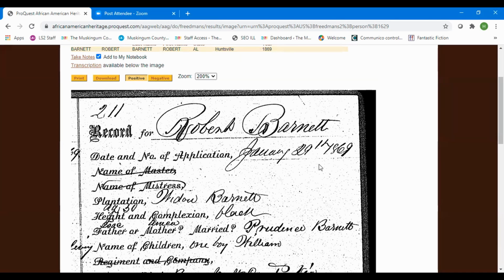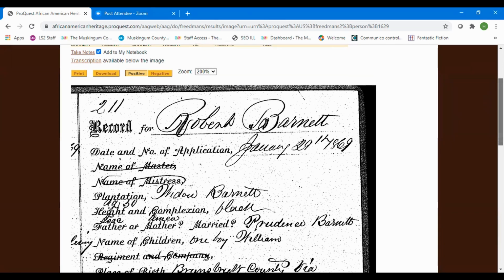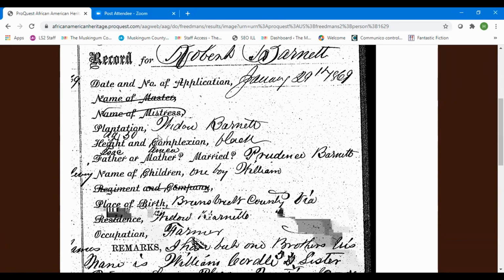Robert applied on January 29, 1869 in Huntsville, Alabama. He worked for a plantation of Widow Barnett, so he took their name. It gives his racial features, black, and his parents, Isaac and Dinea, and he's married to a Prudence Barnett.